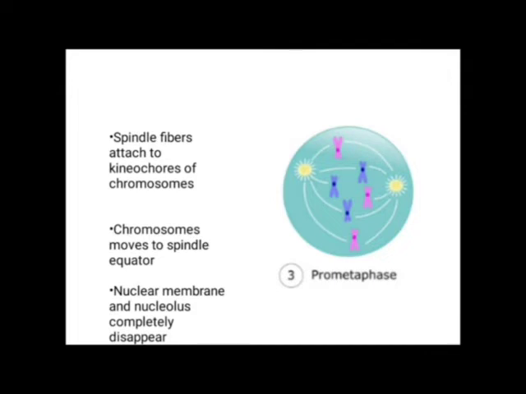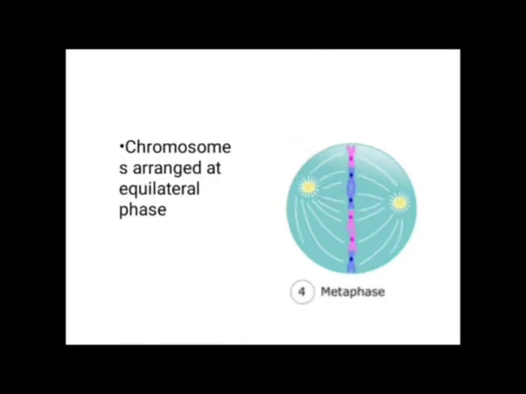In this stage, the spindle fibers attach to the kinetochores of the chromosomes, and the chromosomes move to the spindle equator, but they cannot yet arrange at the equatorial plane. In metaphase the chromosomes are attached at the center of the cell. The nuclear membrane and nucleolus completely disappear, and the chromosomes are arranged at the equatorial plate. This is the main feature of metaphase.